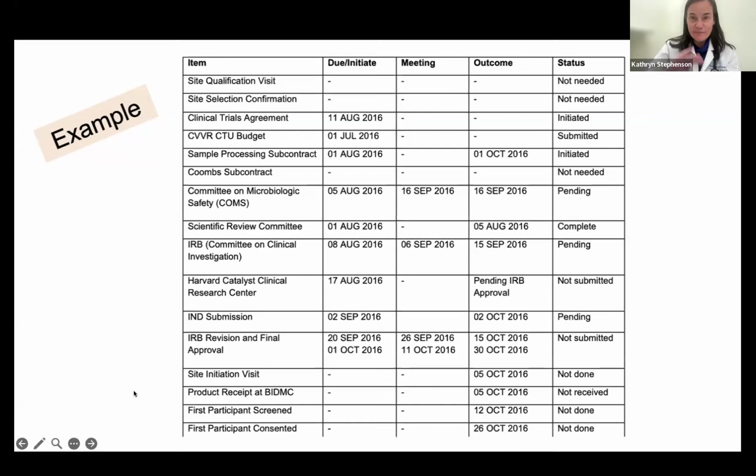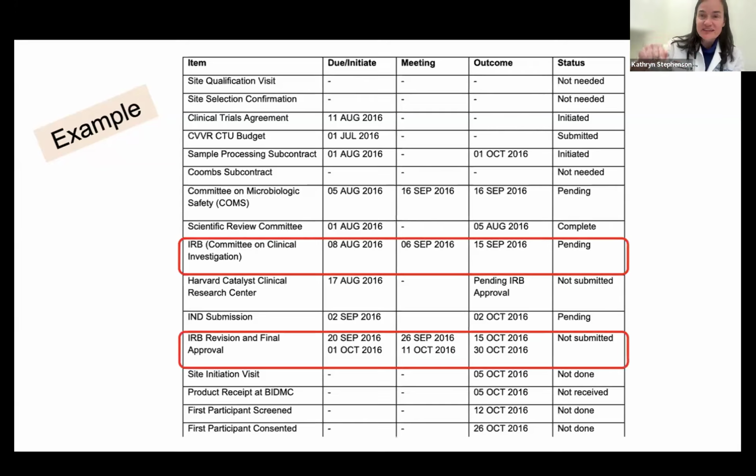So for example, here is the meeting date for the IRB. In this case it was September 26th. I expected the approval, hopefully, a week or two after that. But to actually prepare for that and submit it, oh, excuse me, that's just for the revision, right? So you also want to plan in your first review and your second review, because you're going to have two reviews. So that's just to point out that there are sometimes multiple steps with the same project.